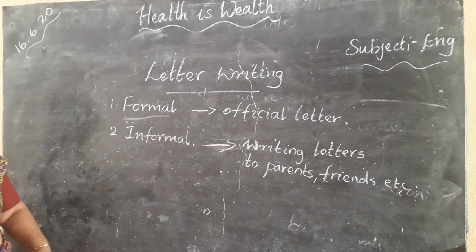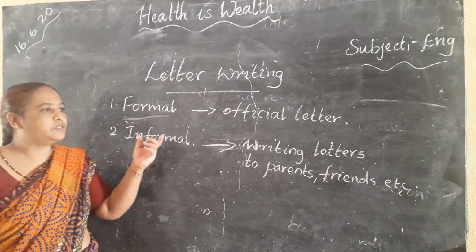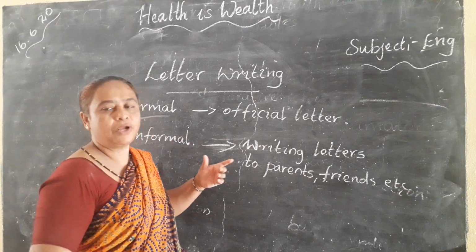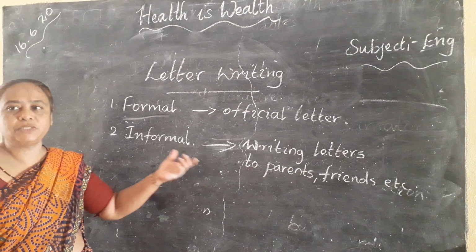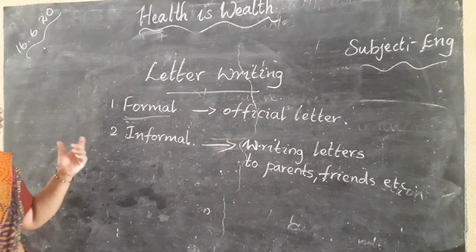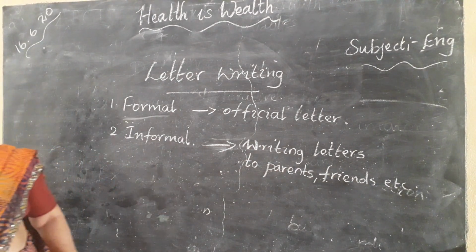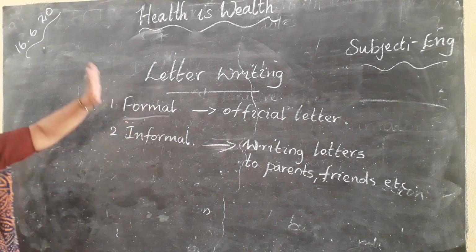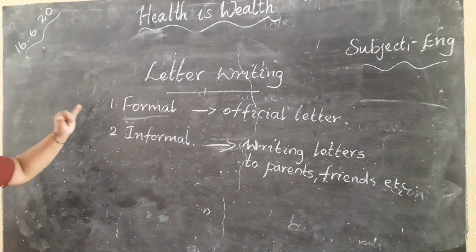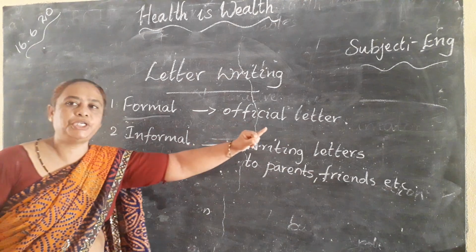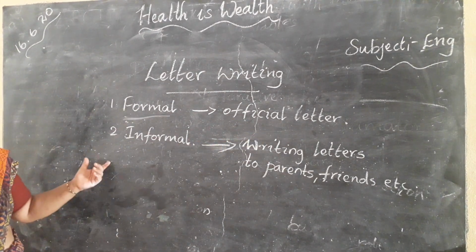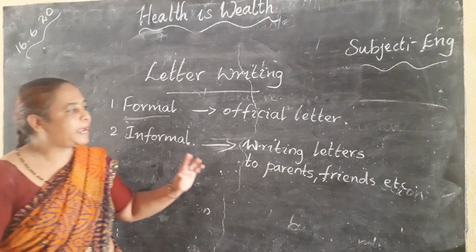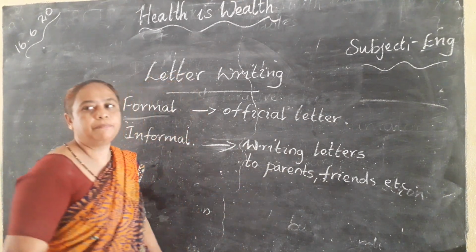Understood, children? Next, coming to informal letter. Suppose you are in a hostel or somewhere, and you have to write a letter to your parents, friends or relatives. In that case, you have to use the informal letter format. So, how many types of letters are there? Two types. First one is formal. Formal is official letter, writing letters to subordinates. Next, informal letter, that is writing letters to parents, friends and relatives. Please note down.